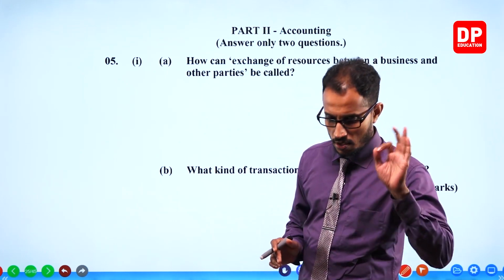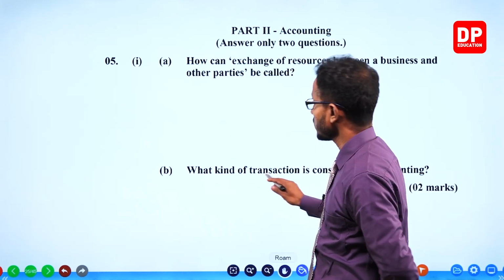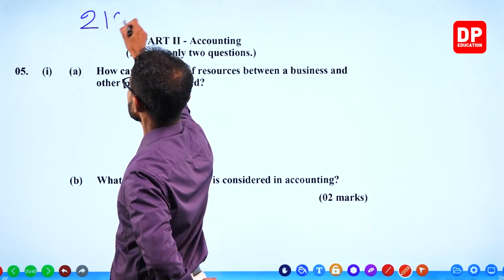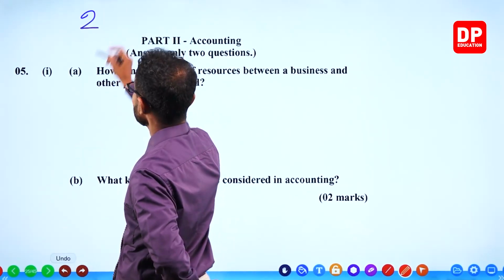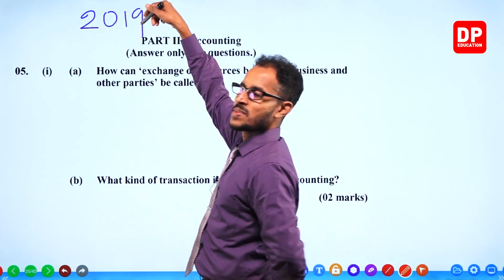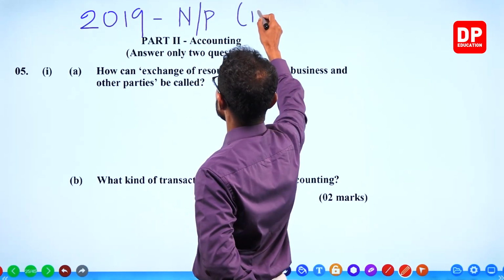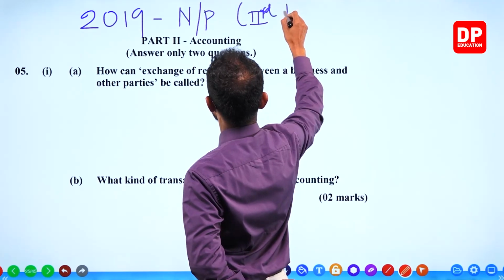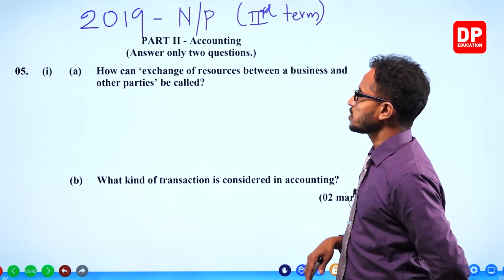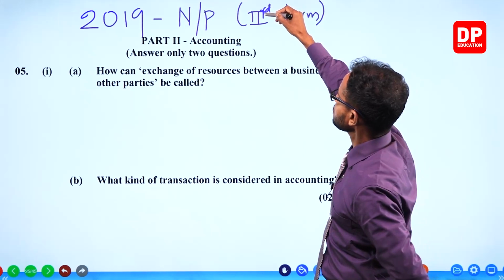Hello people, guys and girls, we are back with this paper. Which paper? We are back with 2019. No, 2019 means 2019. North Province, Northern Province, third term paper of Business and Accounting Studies. 2019 Northern Province third term paper.